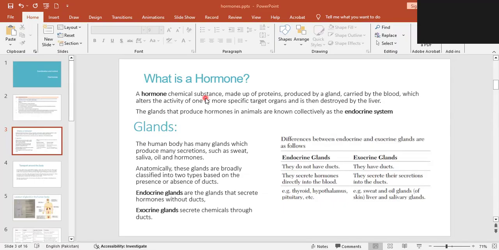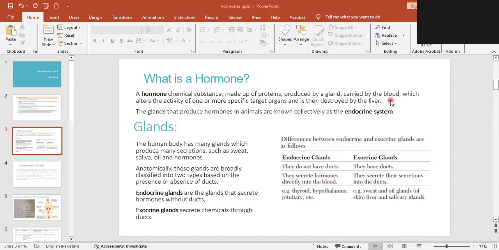How will it travel now? Electricity doesn't need any mode of traveling. It is itself the movement of the electrons. But how will the chemical move in my body? The medium of my body for transporting material is blood, right? So all the hormones need the blood to carry them.